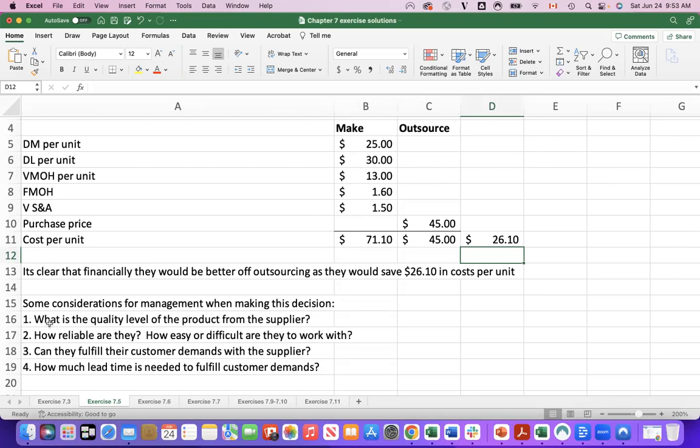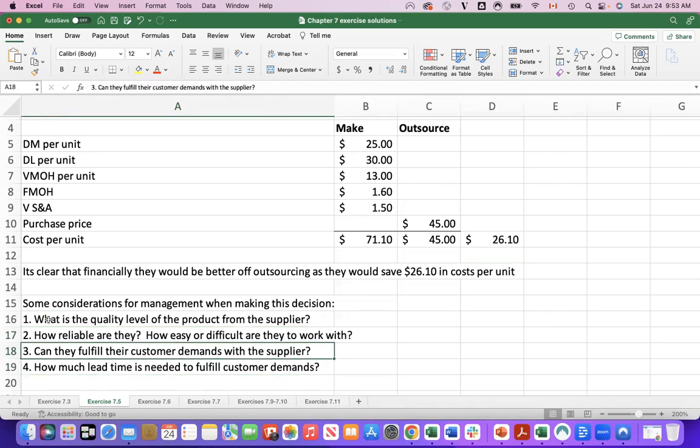Some of the things to consider, though, is what's the quality level from the supplier? Are they going to produce it at an adequate level, or is there going to be a steep decrease in quality that might offend our customers and hurt our bottom line? Also, how reliable is this supplier? Are they going to be able to produce when we need it in the amounts that we need? Are they easy or difficult to work with? Are they easy to communicate with?